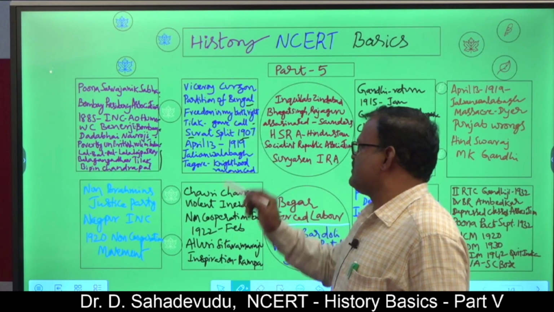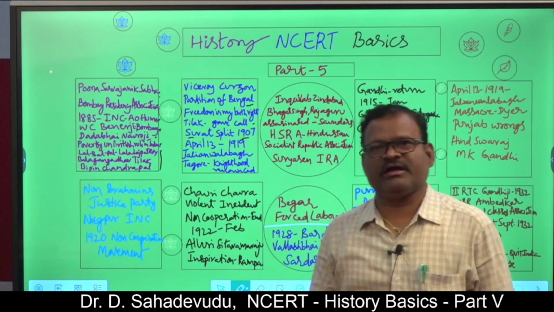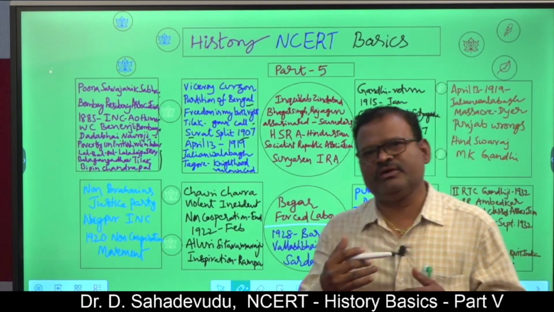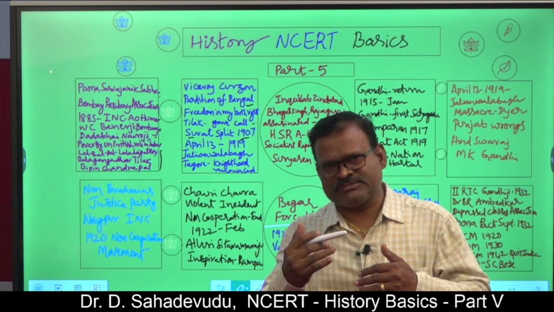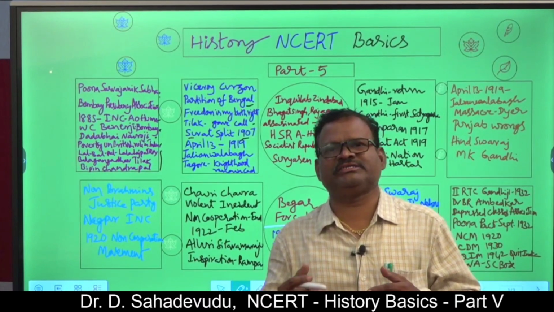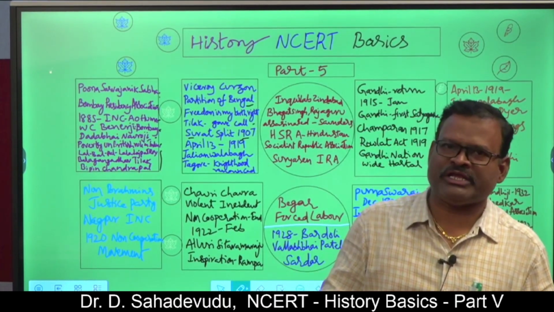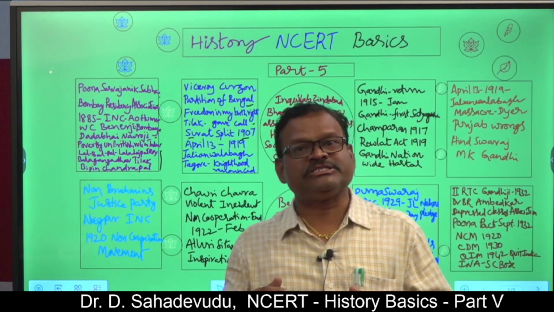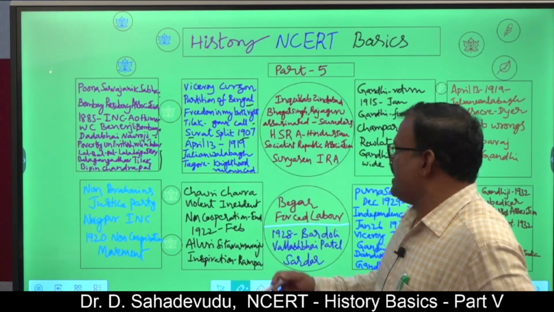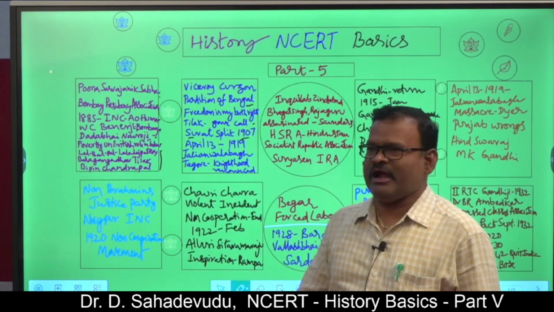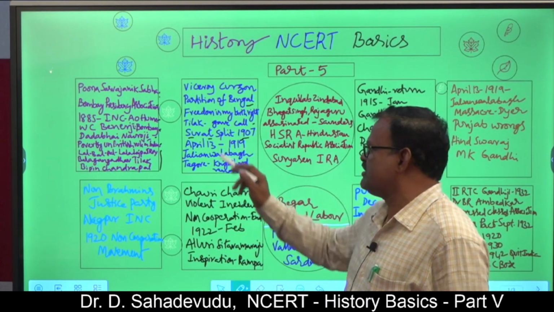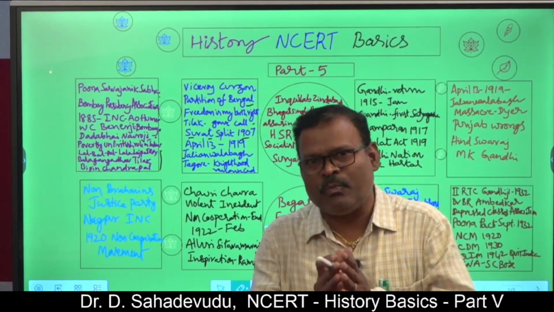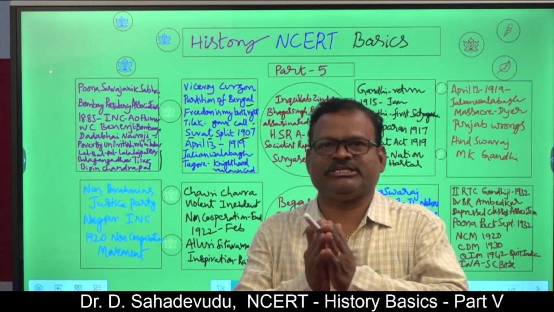Surat split is one of the incidents that occurred in the Indian National Congress. In the initial phase, the Congress had not achieved much up to two decades. In those 20 years, the moderate leaders followed prayer, protest and petitions. These methods did not satisfy the extremist leaders, so they criticized the moderates, and finally in the Surat session in 1907, the Indian National Congress split into two parties, moderates and extremists.